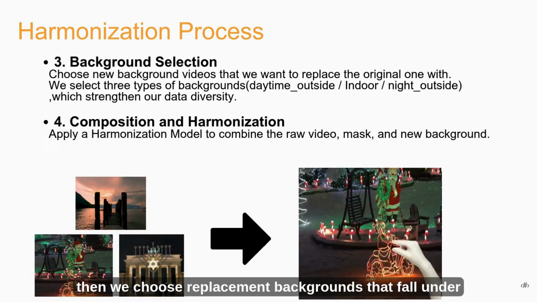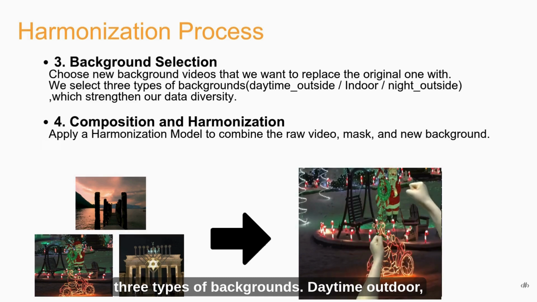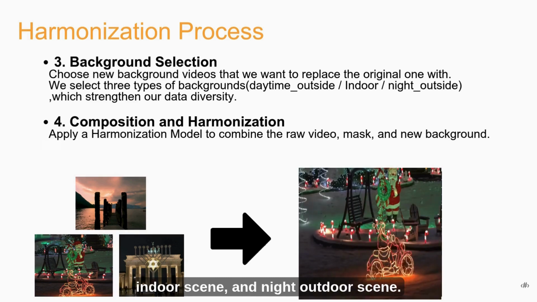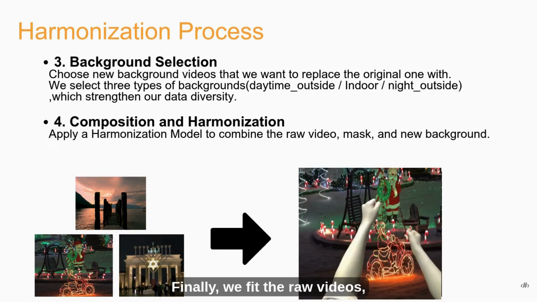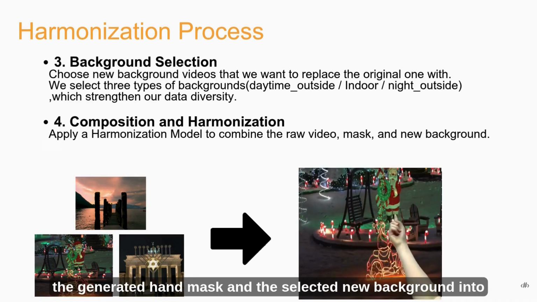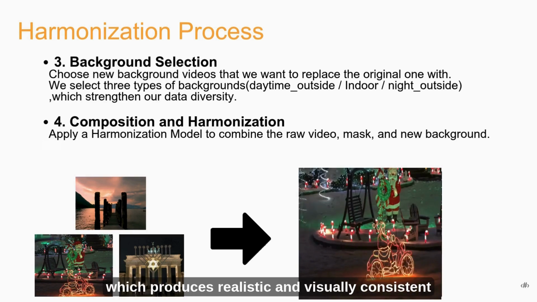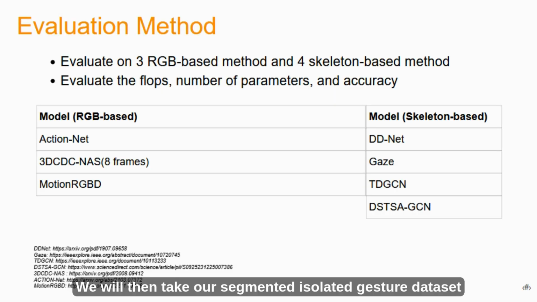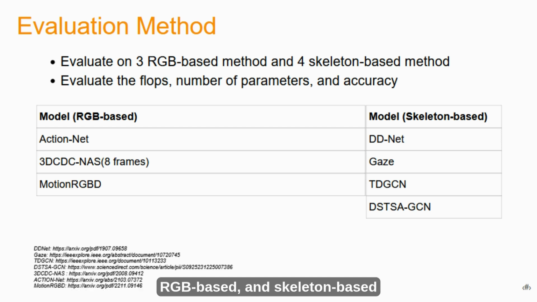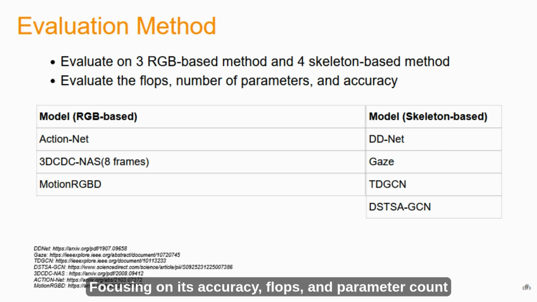And then we choose replacement backgrounds that fall under 3 types of backgrounds: daytime outdoor, indoor scene, and night outdoor scenes. This increases visual diversity across backgrounds. Finally, we feed the raw videos, the generated hand mask, and the selected new background into a harmonization module, which produces realistic and visually consistent final videos. We will then take our segmented isolated gesture dataset and evaluate its performance across a range of single gesture, RGB-based, and skeleton-based gesture recognition models, focusing on accuracy, flops, and parameter counts.